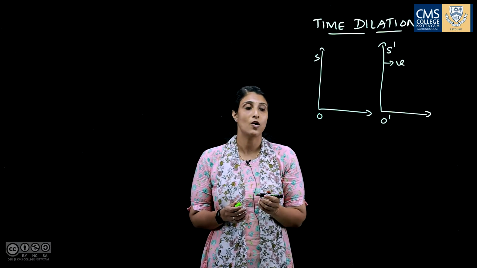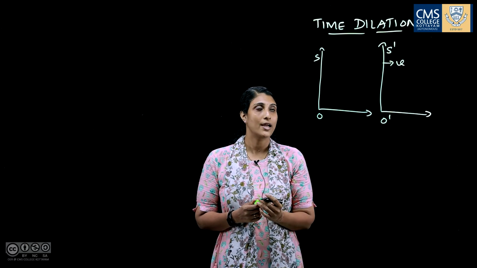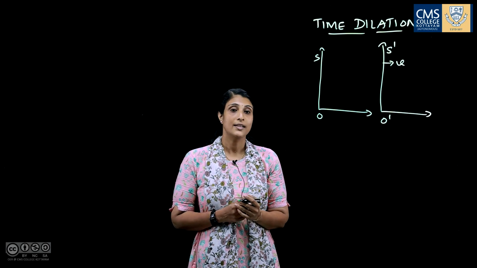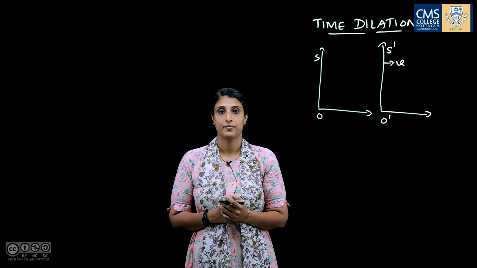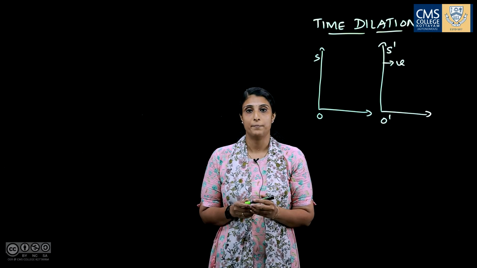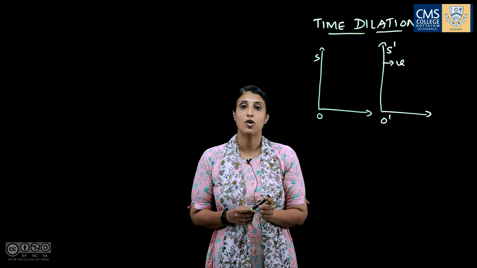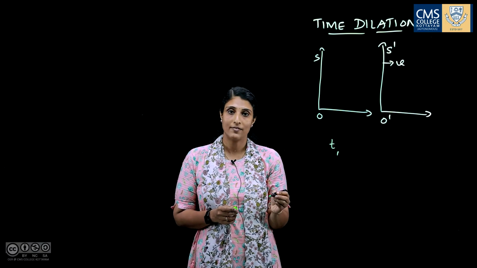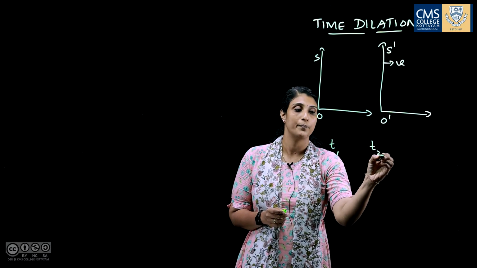Suppose an observer is located in the S frame at the origin O, and an observer is located in the S dash frame at origin O dash. In the S dash frame also, a second identical clock is fixed. Now we consider two events occurring in the S frame. The time noted for the first event by the clock in S frame is T1, and for the second event the time noted by the clock in S frame is T2.